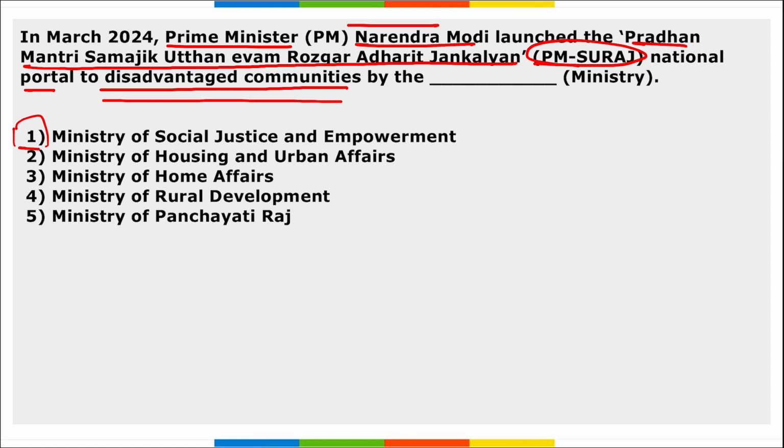Correct? So the PM SURAJ Portal, correct, is aimed at uplifting the most marginalized sections of society. Here a credit assistance of 1 lakh rupees will be provided to entrepreneurs from the socially disadvantaged sections so they can grow and develop their entrepreneurship or grow their businesses. Right? There was a Namaste scheme then.